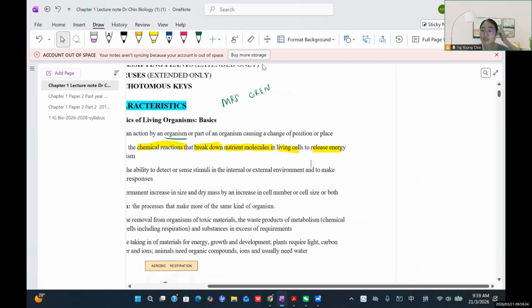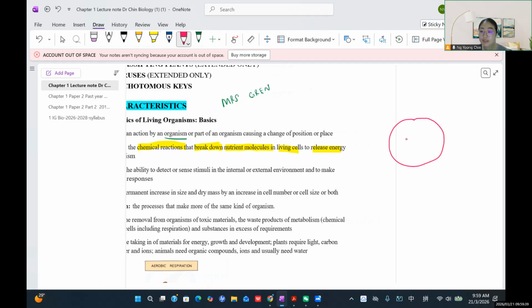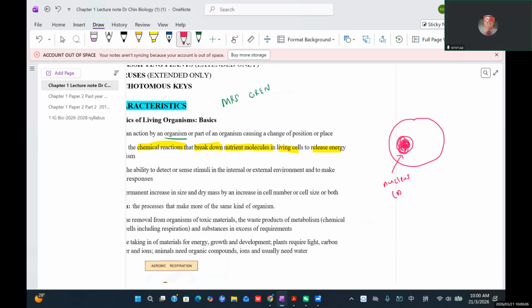Respiration refers to this: for example, this is a body cell. Body cell is called 身体细胞. For example, our liver cell, bone cell, muscle cell, those are cells in our body. And the cell has a nucleus. Yes, the nucleus. What do we find inside the nucleus? The DNA. Yes, inside the nucleus we have the DNA. Good, you know about the nucleus.